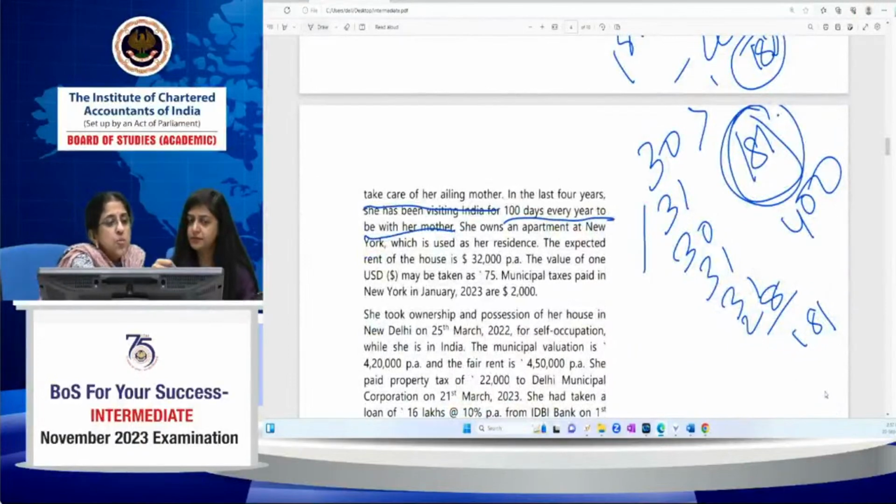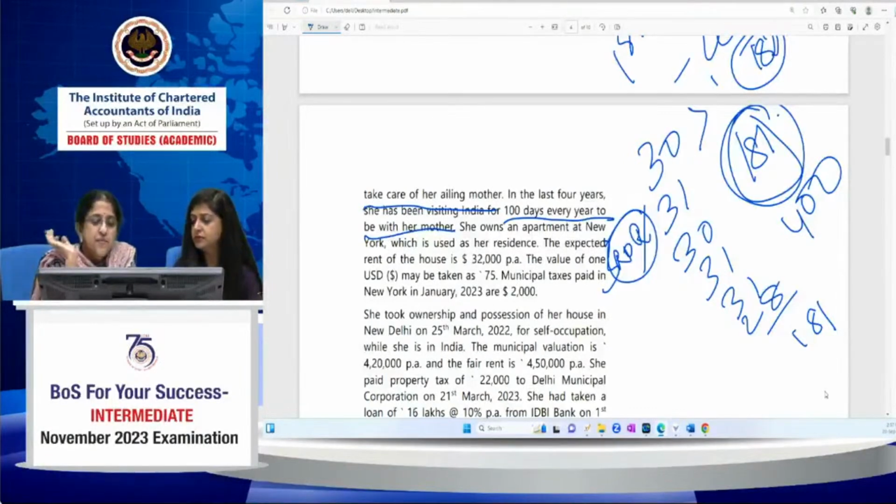Okay, she owns an apartment at New York, which is used as her residence. The expected rent of the house is $32,000 per annum. Value of $1 may be taken at 75. Municipal tax paid in New York in January 23 is 2,000. When will this information be relevant? This information will be relevant if she turns out to be a resident and ordinarily resident. Only then this information will be relevant.